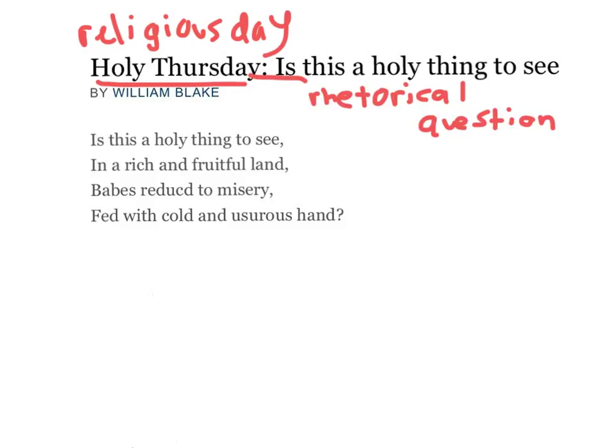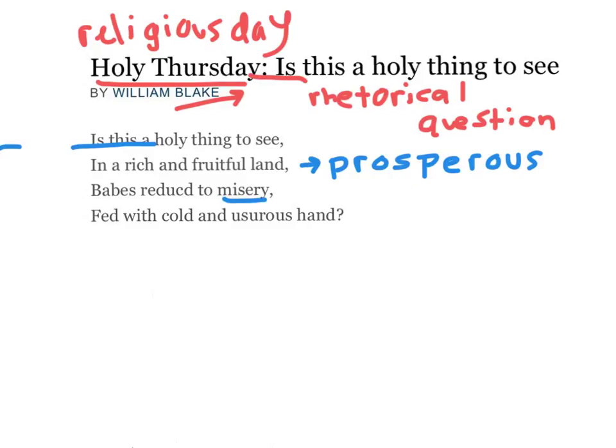Okay, now let's look at the first stanza. The first stanza also begins with, is this a holy thing to see? So again, another rhetorical question, the same one. Then Blake continues on saying, in a rich and fruitful land, implying that this land he's talking about is prosperous. And he continues on saying, babies. And these babies are being fed with a cold and usurious hand.